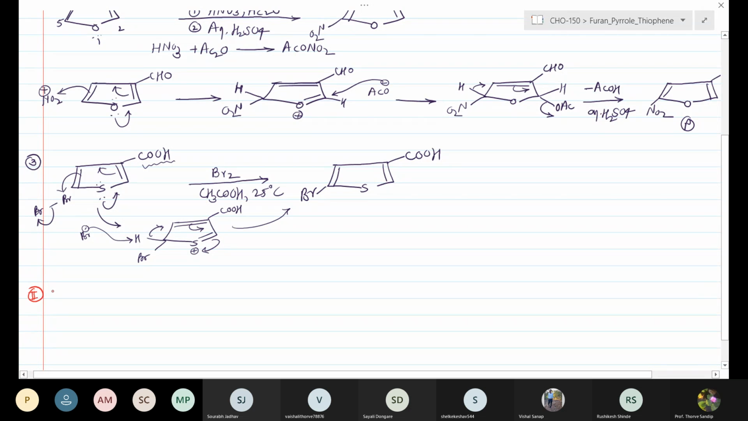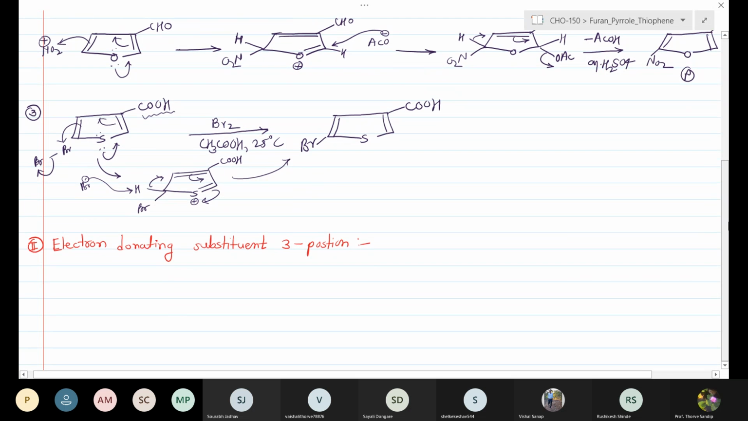Consider the next effect. Electron donating substituent at the 3 position. When an electron donating substituent is present at the 3rd position, what is the position of the next incoming electrophile? Consider the first example.